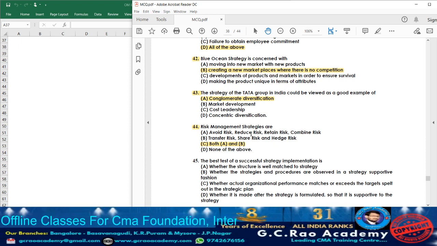Both A and B will be the answer. Usually, the risk management strategy is going to cover what? It is going to try to avoid the risk for the organization. It tries to reduce the risk. It tries to retain the risk, combine the risk. It helps in transferring the risk, sharing the risk, and also hedging the risk.